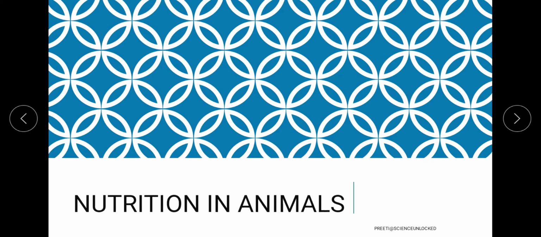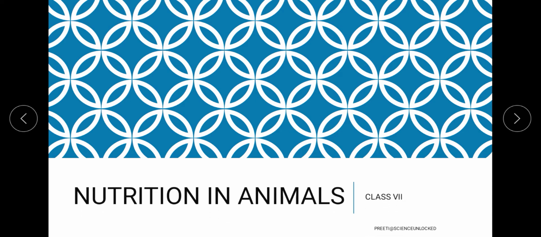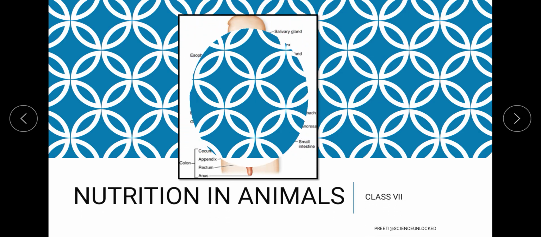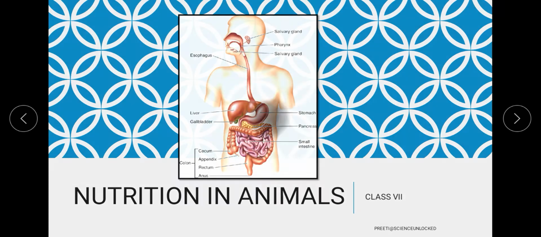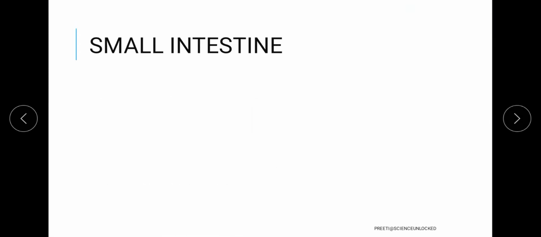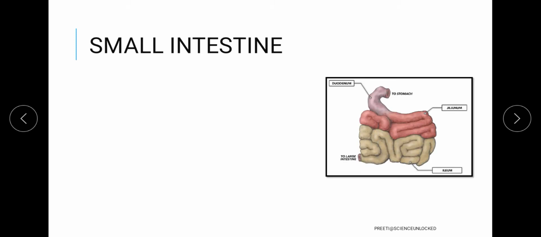So till now we have talked about the concept till stomach. So the next organ that we have in our list is the small intestine. Now small intestine is basically the longest part of the digestive system, or you can say the alimentary canal.